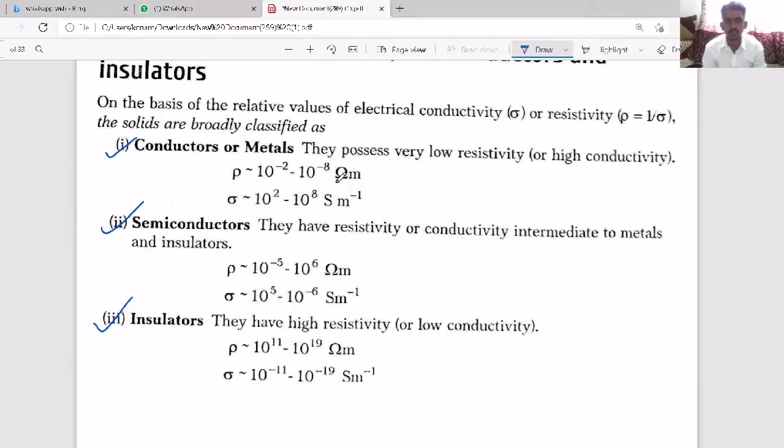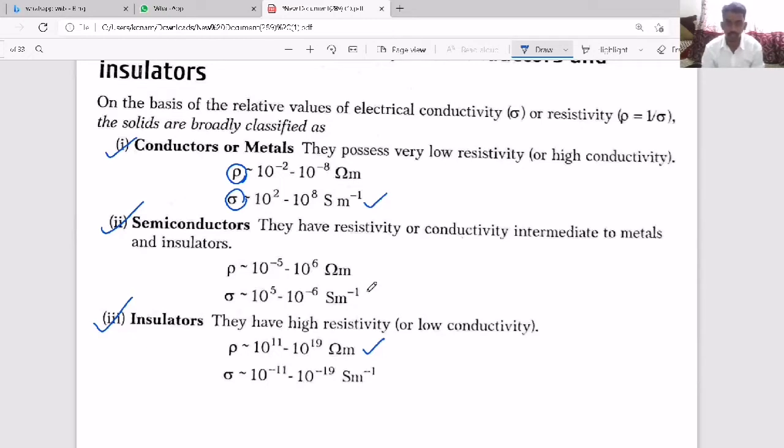And what is the range of resistivity and what is the range of conductivity? So both I have given. For conductors, the conductivity is very large, up to 10 power 8, and resistivity is very small. If you take insulators, the resistivity is very high, up to 10 power 19. But semiconductors have medium behavior between conductors or metals and insulators.